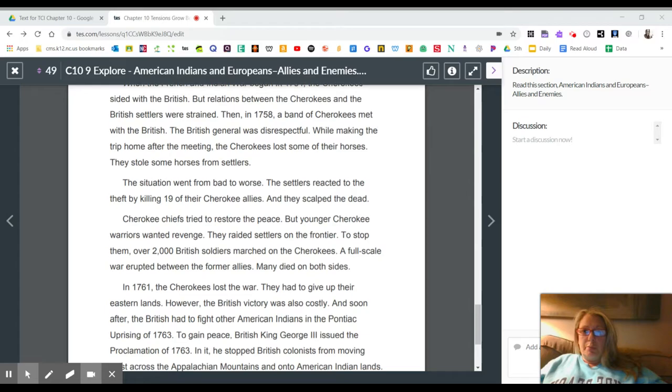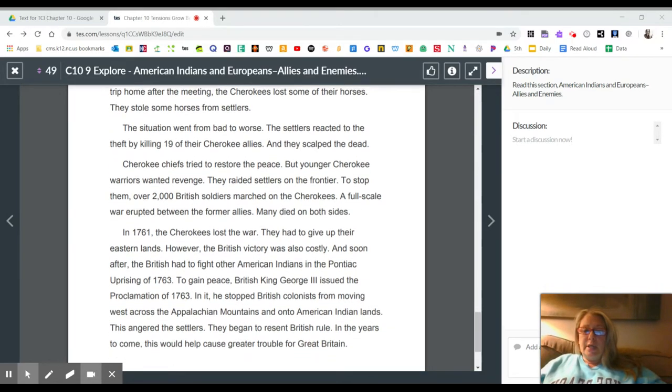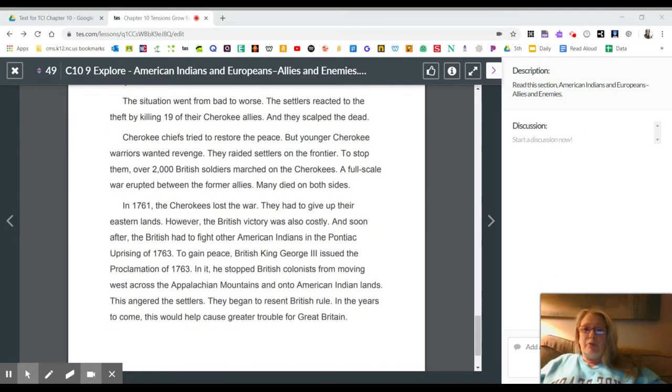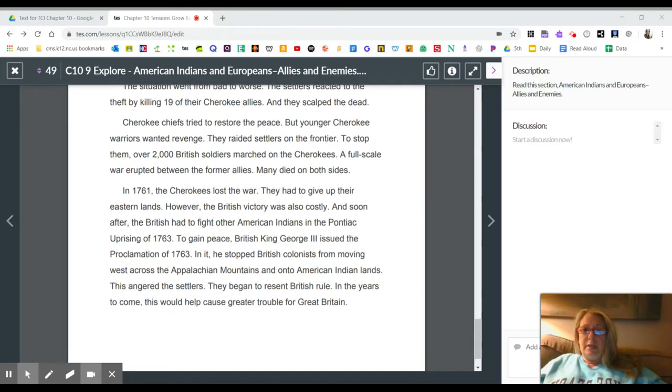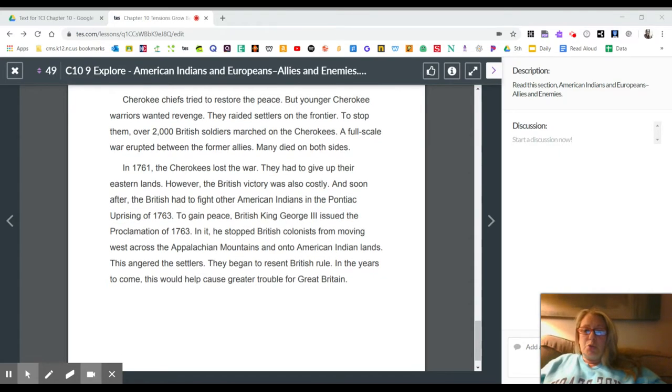While making the trip home after the meeting, the Cherokees lost some of their horses. They stole some horses from settlers. The situation went from bad to worse. The settlers reacted to the theft by killing 19 of their Cherokee allies, and they scalped the dead. The Cherokee chiefs tried to restore the peace, but younger Cherokee warriors wanted revenge. They raided settlers on the frontier.